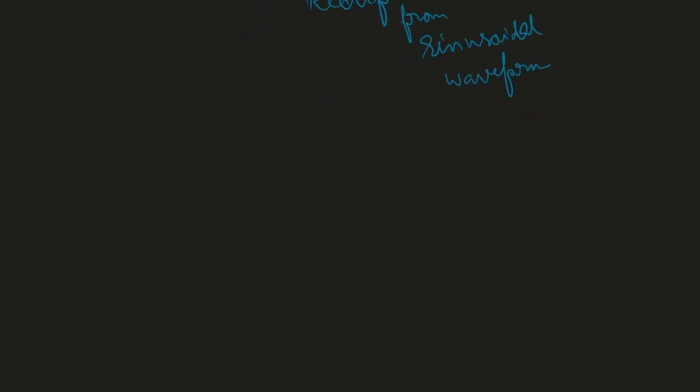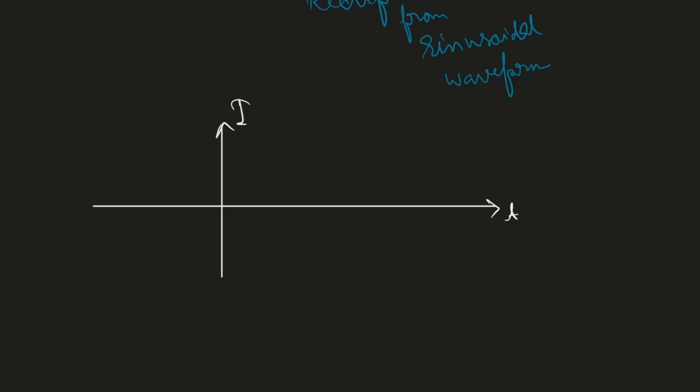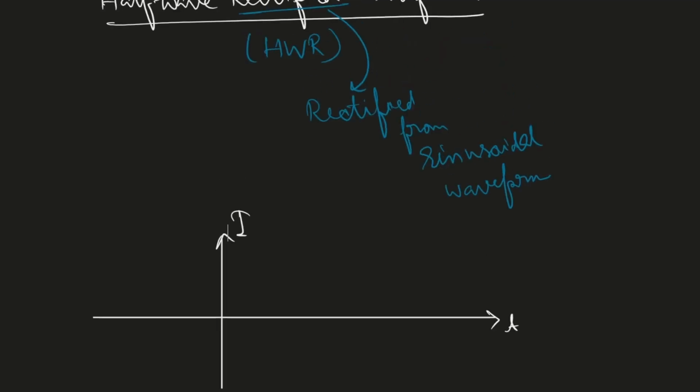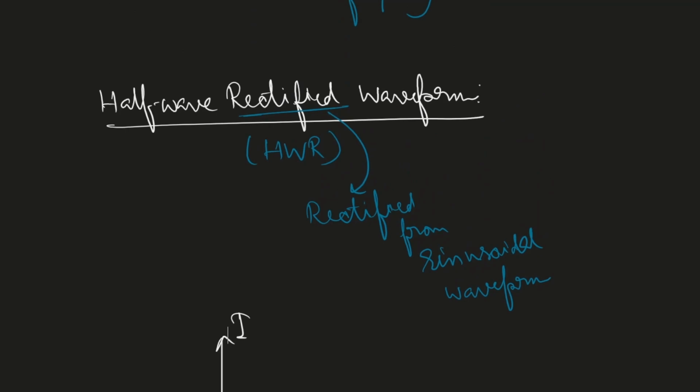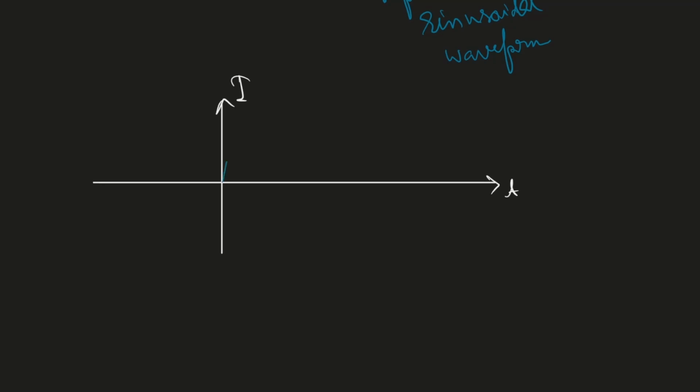What do I mean? The graph is like this: this is the t axis, this is the I axis. The graph from the sinusoidal. Rectified from sinusoidal means we are doing something with the sinusoidal, we are rectifying something, and we are rectifying in half wave. Let us understand what I want to say. So this was the sinusoidal curve, and we are now rectifying what? Half wave. We are rectifying this part, half part.